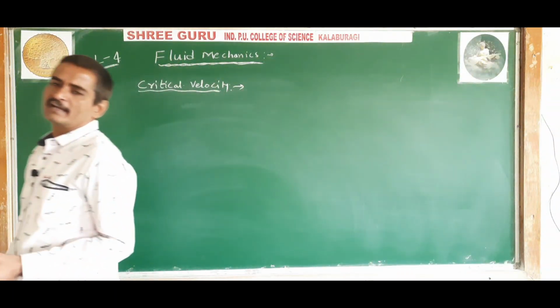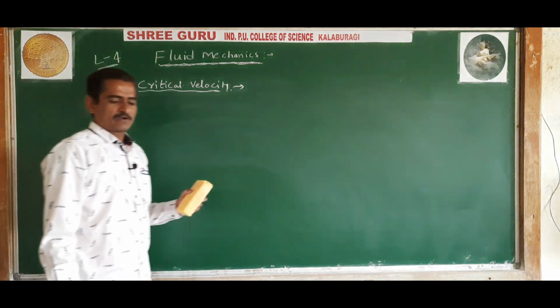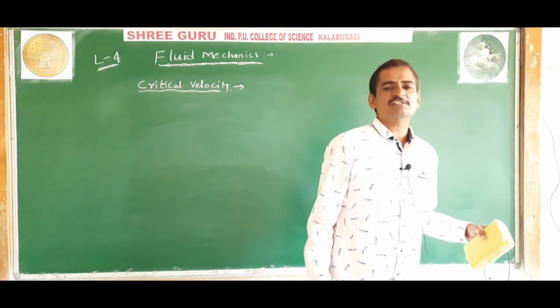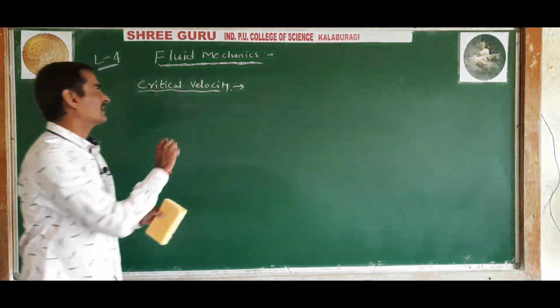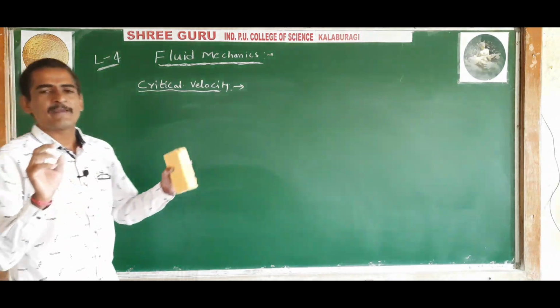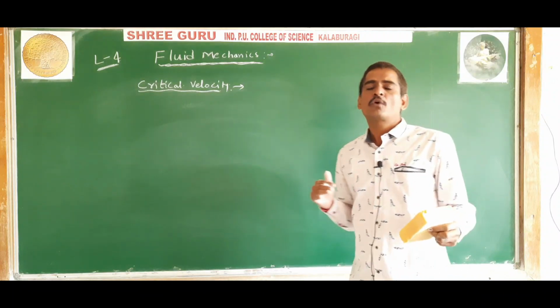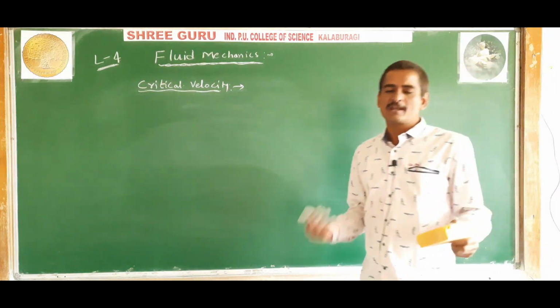Critical velocity is that velocity of liquid below which the flow of fluid is said to be streamlined. It is a particular value of velocity below which the flow of fluid is said to be streamlined.